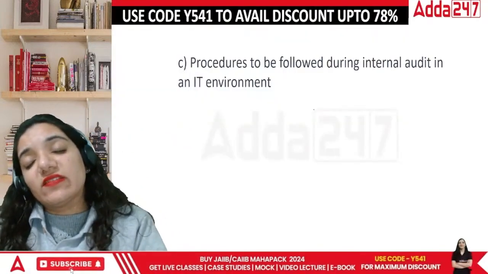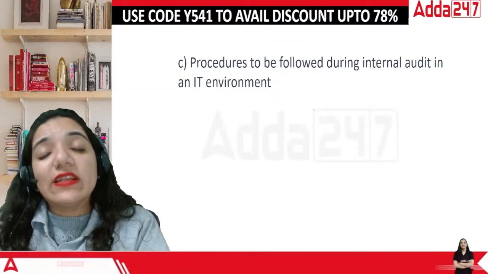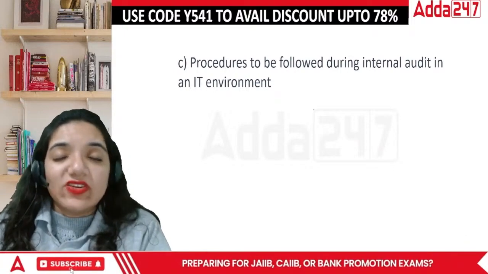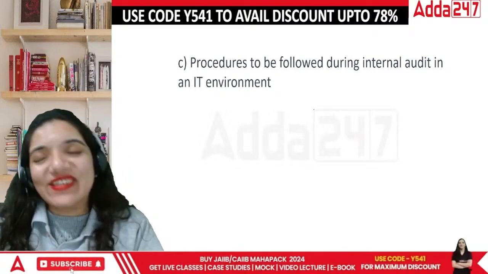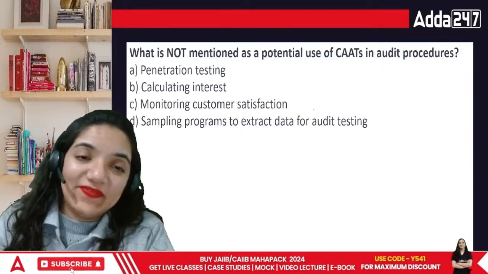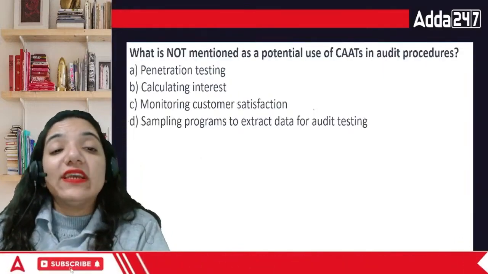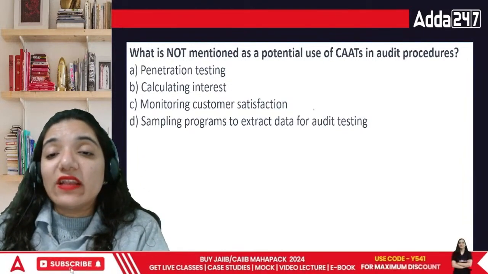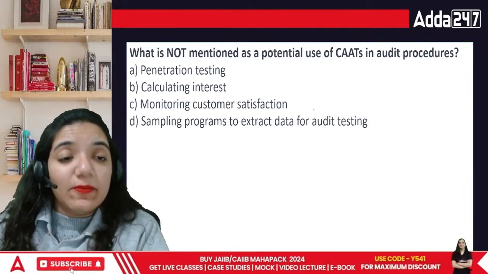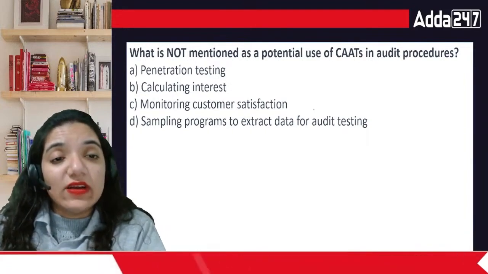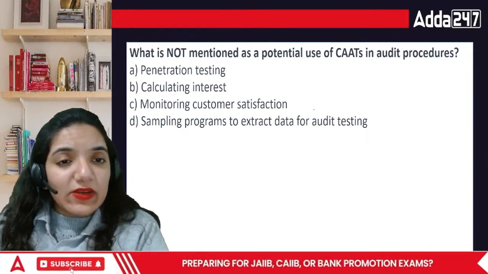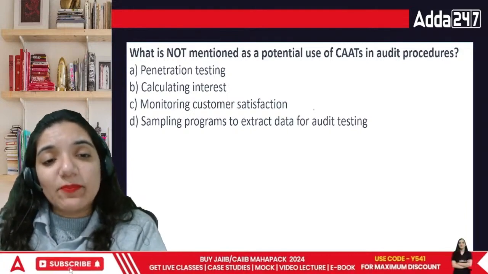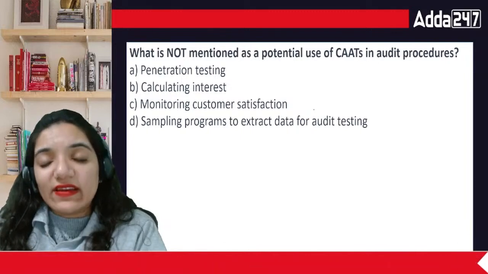So in this case, the correct answer would be the procedure to be followed during the internal audit in an IT environment. Sorry, not income tax environment; in this case, it is information technology environment. Okay, everyone, what is not mentioned in the potential use of CAT in audit procedures? Penetration testing, or calculating interest, or monitoring customer satisfaction, or sampling programs to extract data for audit testing.